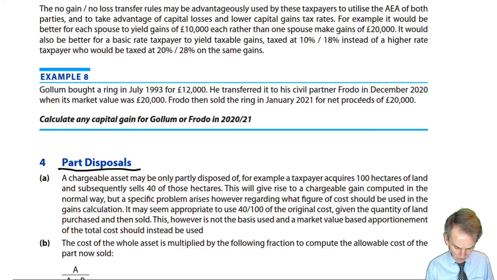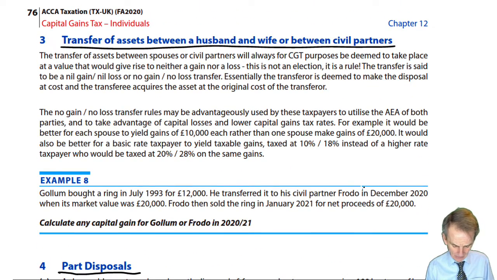The only issue you'll see that when dealing with the transfers between spouses and civil partners, those transfers, I use a class example. And that class example, obviously taken from the FA 2019 lecture, uses an AEA for each spouse of £12,000. That clearly now would be £12,300. But the rules, the techniques that we follow are exactly the same.